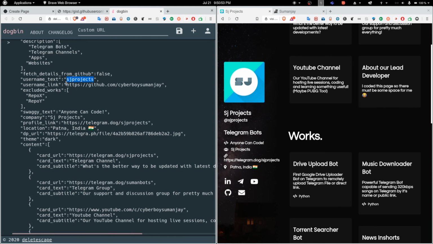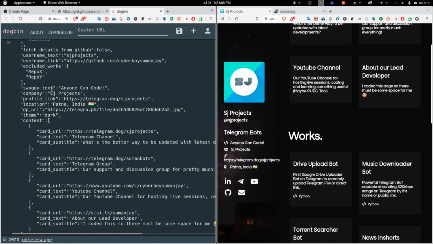Okay, so username, link, and excluded repos. I will just talk about excluded repos when I'm talking about the automated way. If you are choosing the manual way, that is, you are setting this to false, then you can just skip the excluded works part. Okay, swaggy text is something that you want to show here. Anyone can code. I will just change it to we build useful stuffs. Okay, and exclamation here. Okay, so company is what you want to share here, and location will be displayed here.